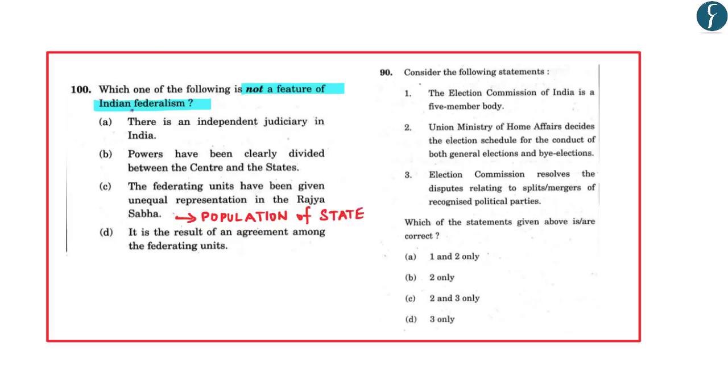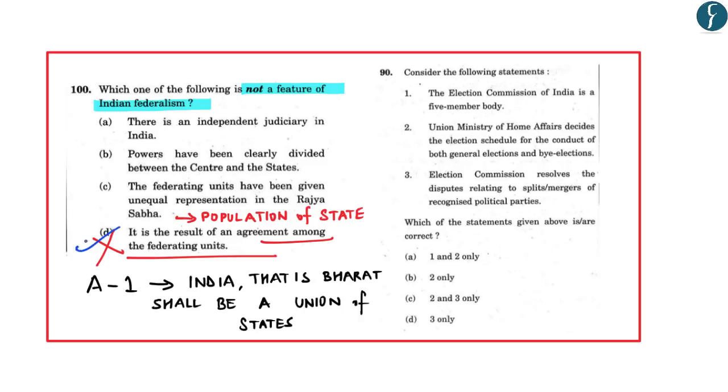So the last option was, it is the result of an agreement among federating units. No, it was never the result of an agreement among the federating units, because Article 1 of the Indian Constitution says that India, that is Bharat, shall be a union of states. So in this, the correct answer was D, as it is not a feature of Indian federalism.